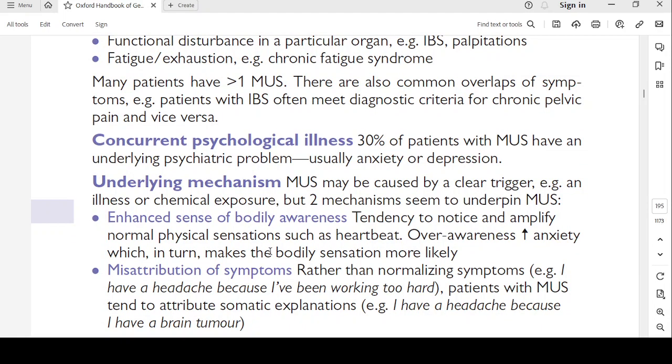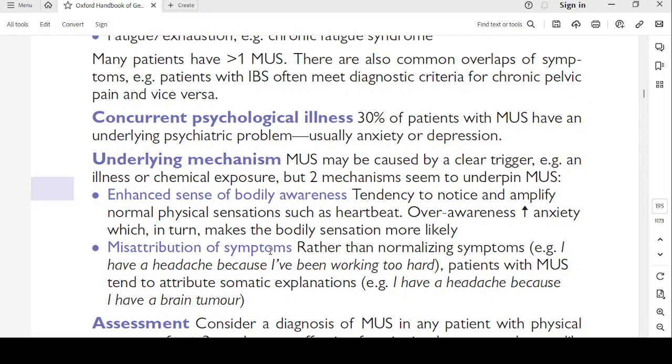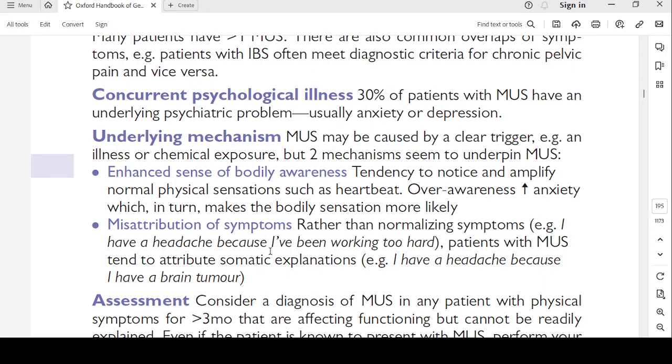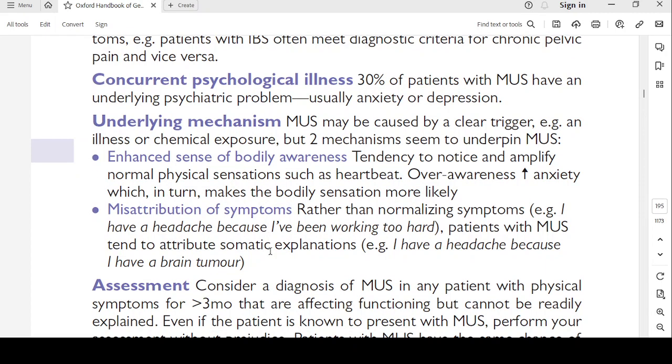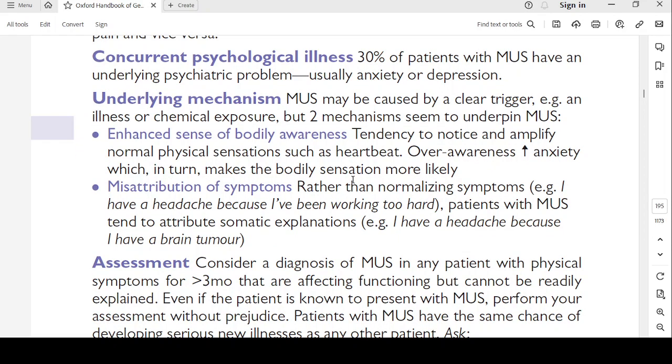Concurrent psychiatric illness. 30% of patients with MUS have an underlying psychiatric problem, usually anxiety or depression. Underlying mechanism. MUS may be caused by a clear trigger, for example an illness or chemical exposure, but two mechanisms seem to underpin MUS. Enhanced sense of bodily awareness: a tendency to notice and amplify normal physical sensations such as a heartbeat, and over-awareness or increased anxiety, which in turn makes the bodily sensation more likely. Misattribution of symptoms: rather than normalizing symptoms, for example, "I have a headache because I have been working too hard," patients with MUS tend to attribute somatic explanations, "I have a headache because I have a brain tumor."